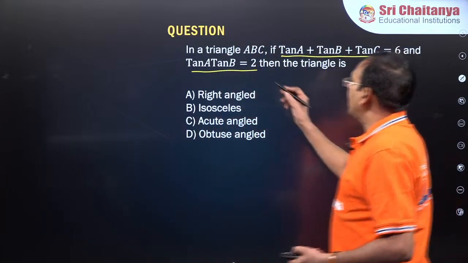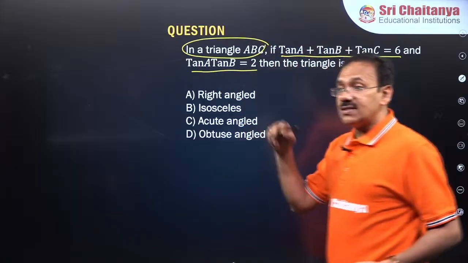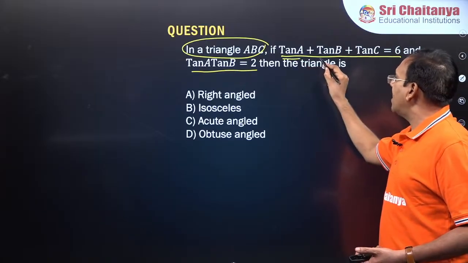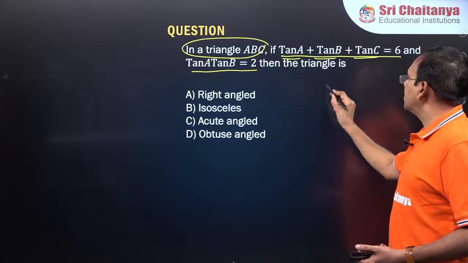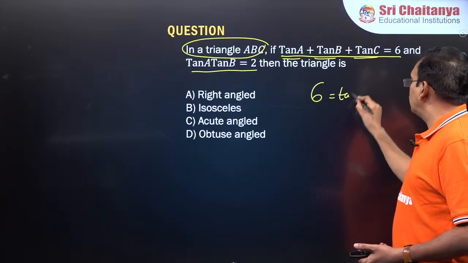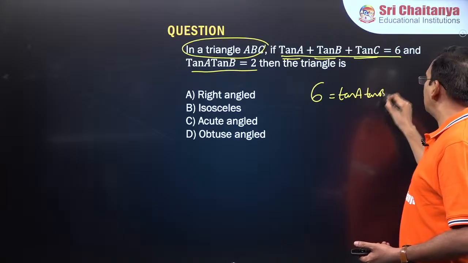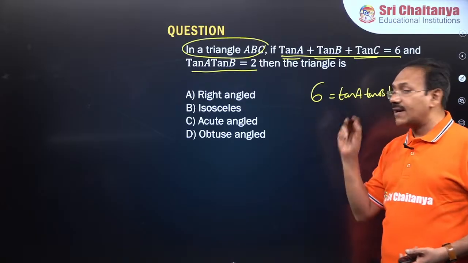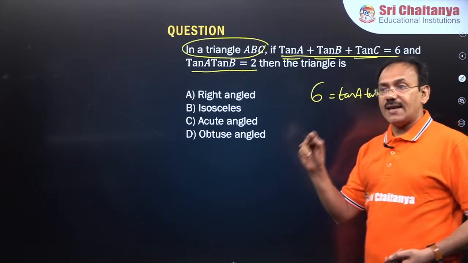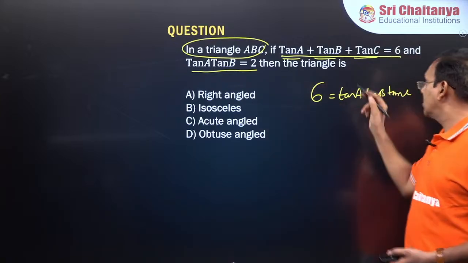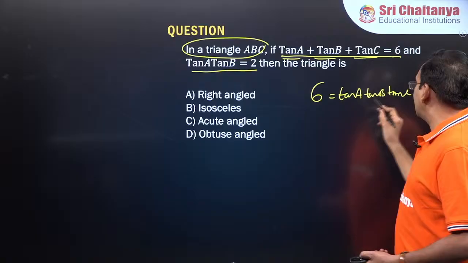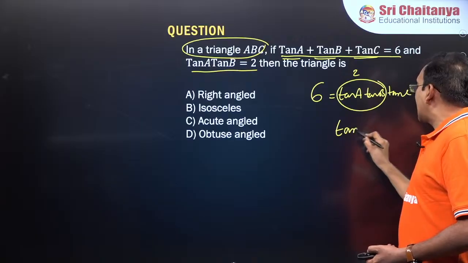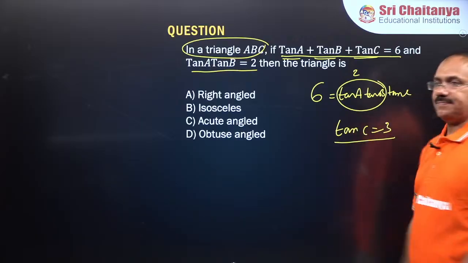Chalo, you see, in triangle ABC, what is the result related to tan A, tan B, tan C? We know that tan A plus tan B plus tan C is equal to tan A into tan B into tan C. Already given tan A, tan B value is 2, and hence you got tan C value is 3.